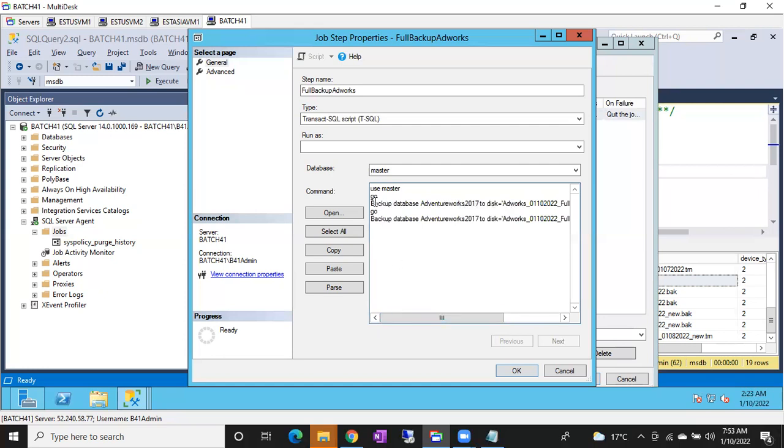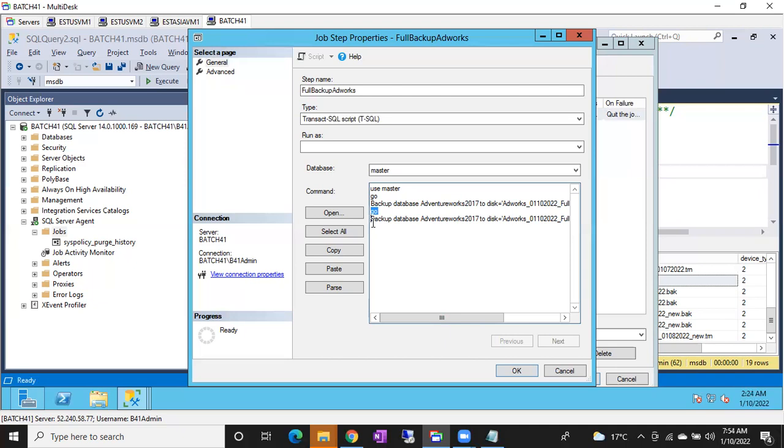So what happened on the same database? First it will run full backup, then immediately it will run differential backup. What is the use if you are running 2 backups or 3 backups at a time? You can do one more thing, create this as step 1 full backup. Okay, you can schedule this step 1, and again guys, you cannot schedule each step, I guess. You cannot schedule each step.